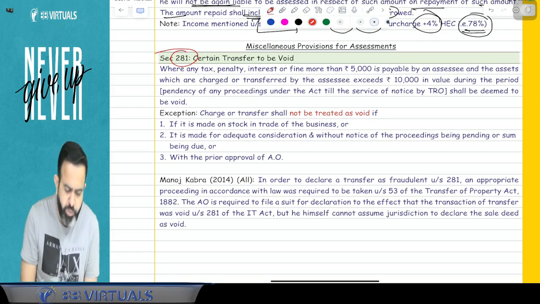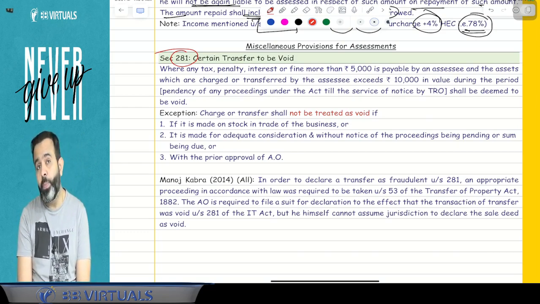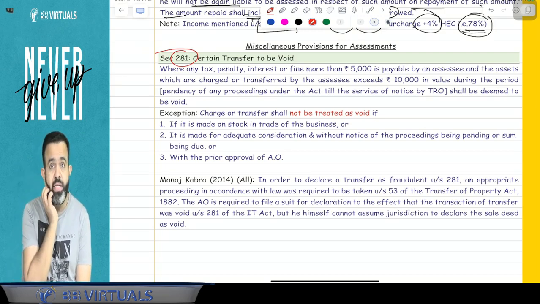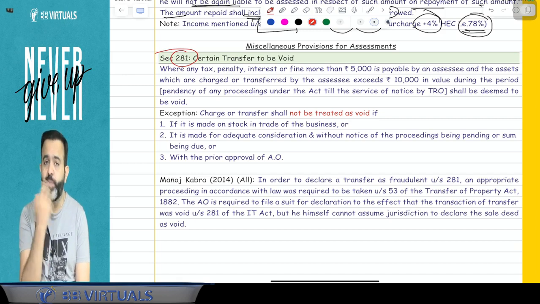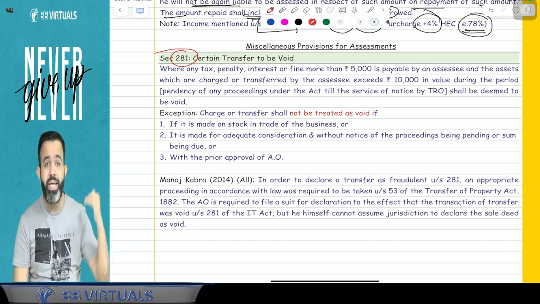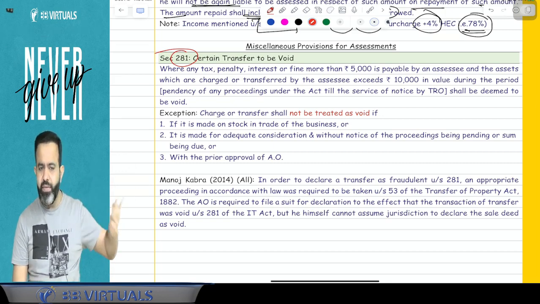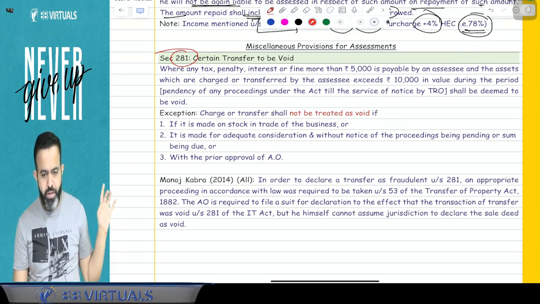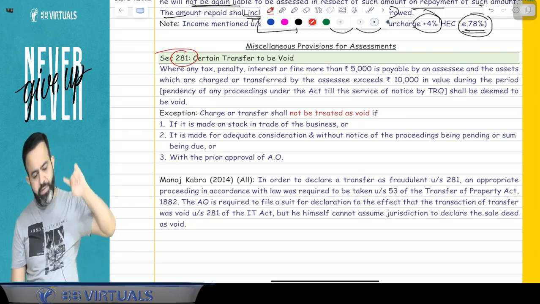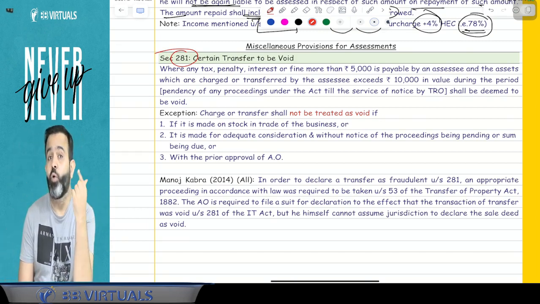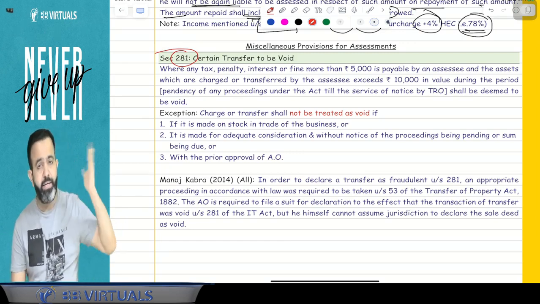Suppose, guys, for example, when my assessment was pending, I was thinking that there will be huge interest, huge penalty, huge tax. So what will I do? I will declare myself insolvent, and before that I will transfer all my assets to my related parties. Either I will transfer assets to my wife or my son or any other person. Then the lawmaker says that our department has the power that they may treat certain transfers as void transfers, and they can take away that asset again.